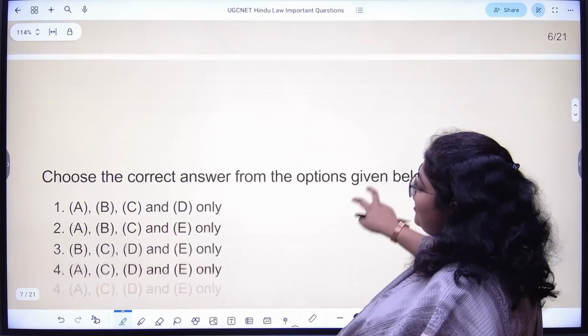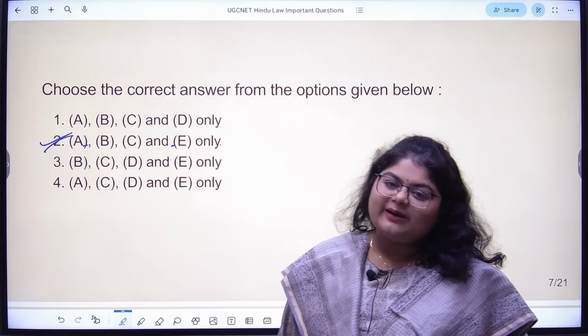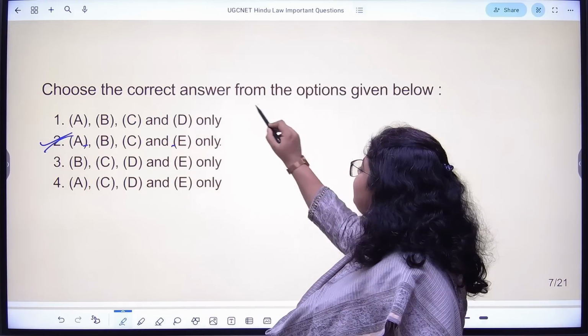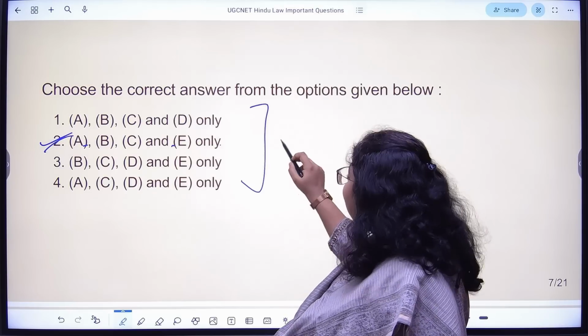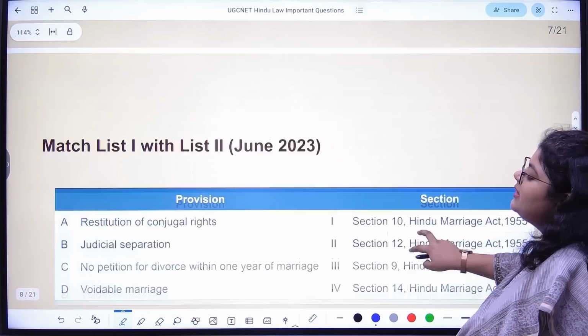So here, what will you choose? A, B, C, E. So option 2 will become your answer. So like that, you will have multiple statements. From the statements, you have to mark the correct code. What is the correct code? You have to mark. Next question.